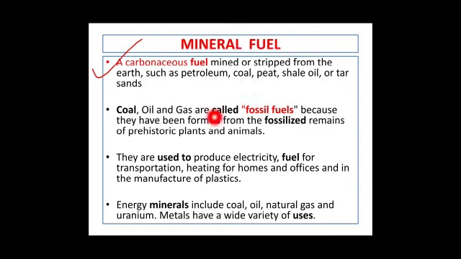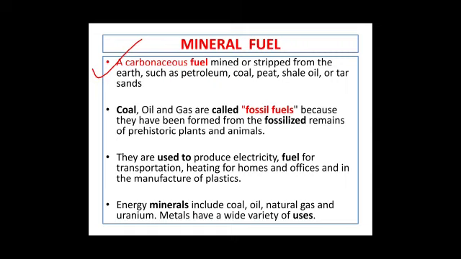Now coal, oil and gas are called fossil fuels because they have been formed from the fossilized remains of prehistoric plants and animals. Now children, millions and millions of years ago, when the animals and plants were buried in the beds of the sedimentary rocks, they underwent a lot of chemical and physical change, and they finally got transformed into fossil fuels.